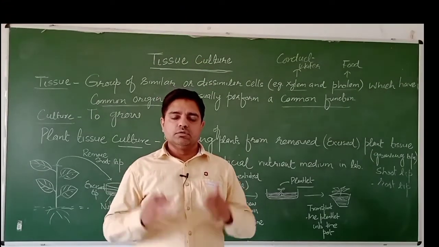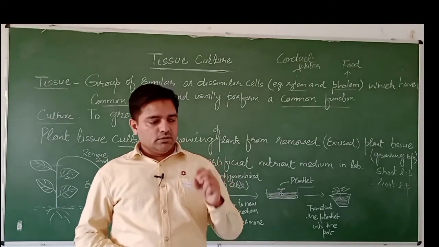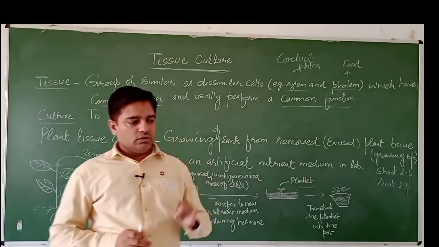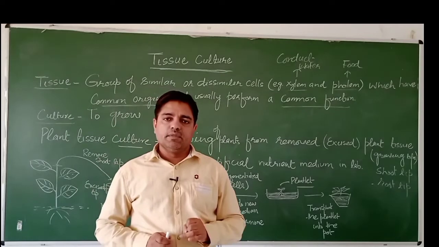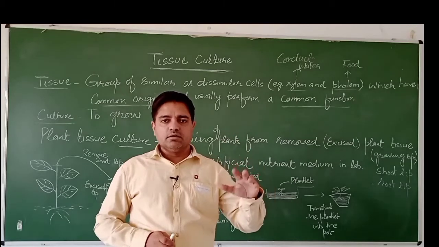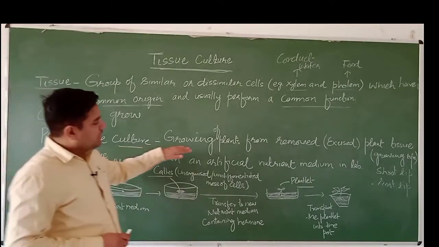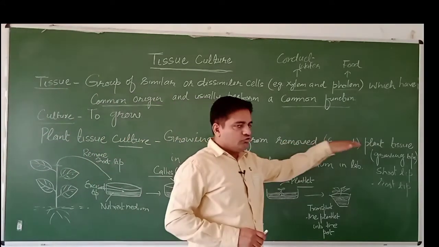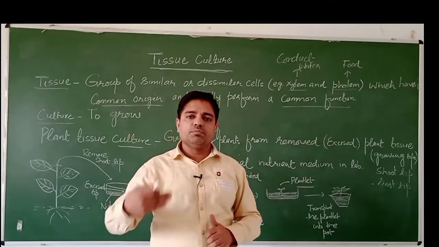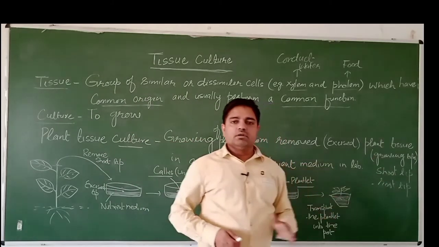Now I will explain to you the term plant tissue culture. Actually, tissue culture is of two types. One is plant tissue culture and the second is animal tissue culture. Here in your NCERT book, they have described plant tissue culture, so I will take the example of plant tissue culture. Plant tissue culture is growing plants from removed plant tissues, and these plant tissues may be a growing tip.